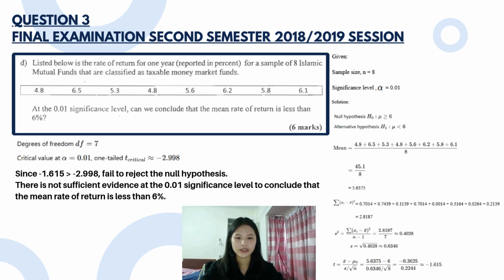We determine the critical value. Degrees of freedom equal to 7, and at alpha equal to 0.01, the critical value is negative 2.998. Last, we make the decision. Computed t equal to negative 1.615 is more than negative 2.998, so we fail to reject the null hypothesis. So, in conclusion, there is no sufficient evidence at the 0.01 significance level to conclude that the mean rate of return is less than 6%.